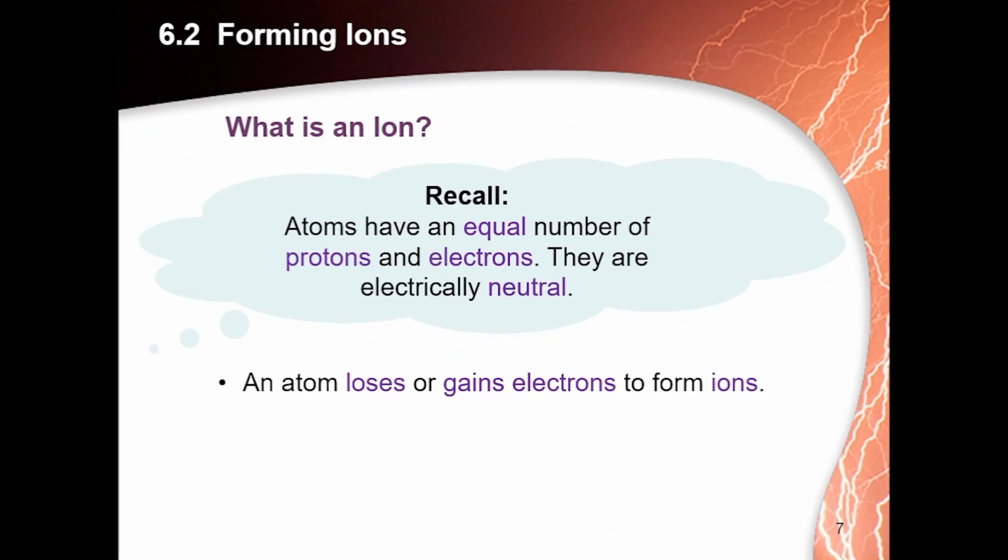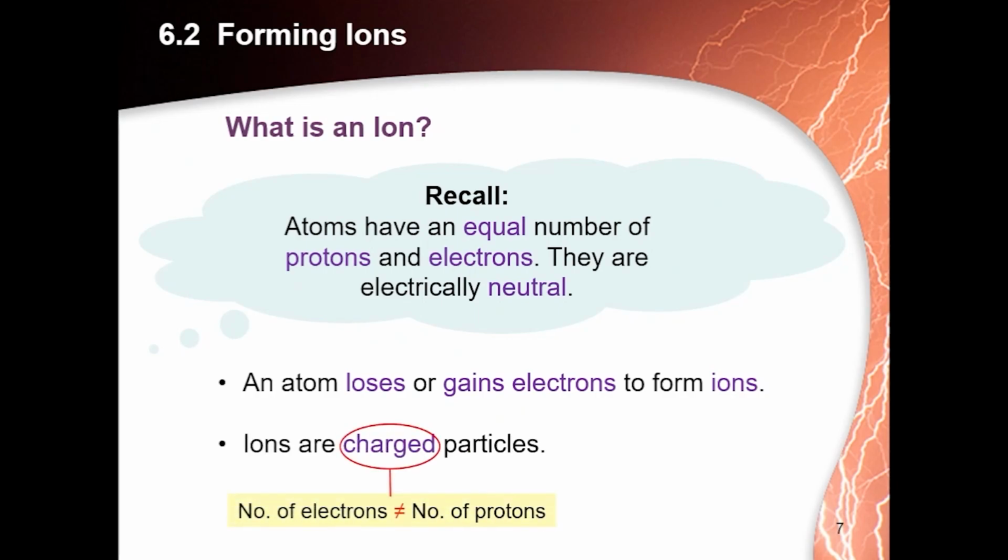So we are discussing ions. What is an ion? In the previous lesson we discussed that atoms are stable, atoms are neutral. So what is meant by neutral? There are subatomic particles: electrons, protons, and neutrons. Neutrons have no charge. Protons are positively charged particles, electrons are negatively charged particles. The number of electrons and protons in an atom is always equal.